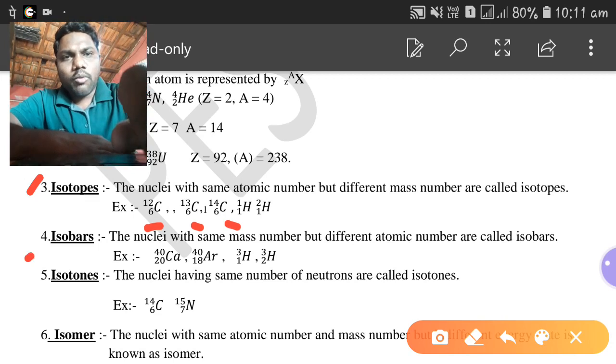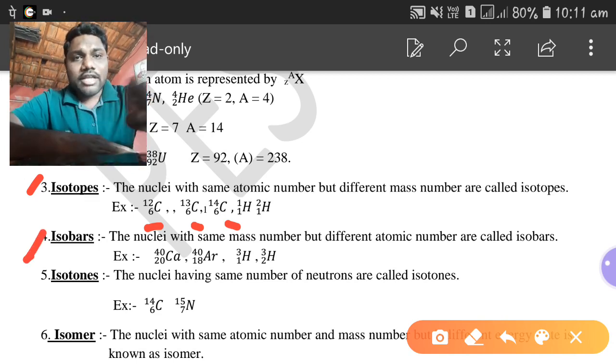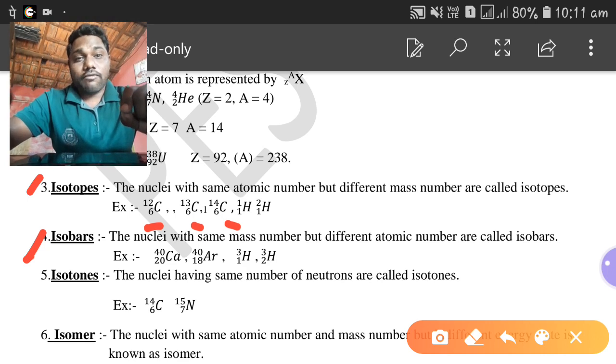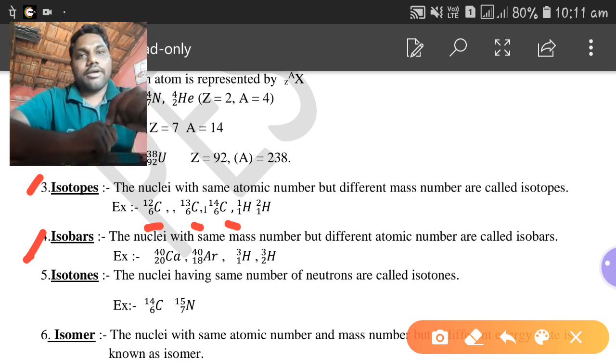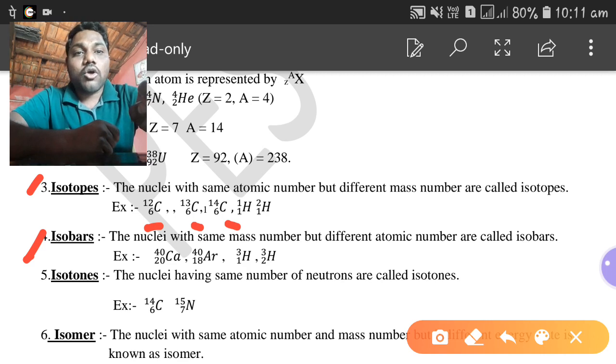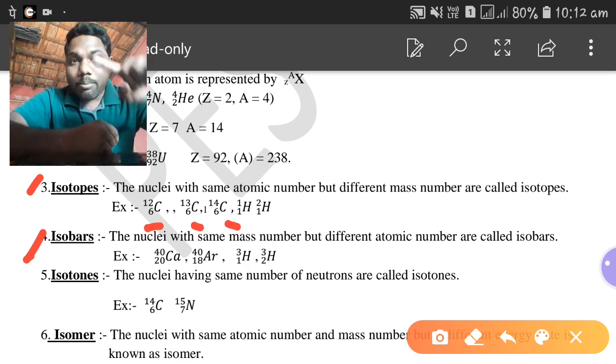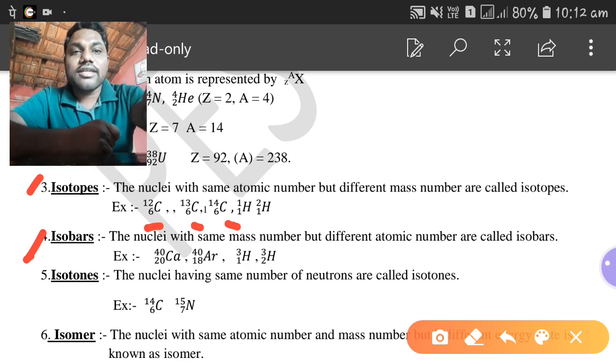Now the fourth point, that is isobars. What are isobars? The definition is given here: the nuclei with same mass number but different atomic number are called isobars. Here it is the reverse of isotopes. That means these nuclei have same mass number but a different atomic number. Isotopes means same atomic number but different mass number. Isobars means same mass number but different atomic number. Here some examples are given.